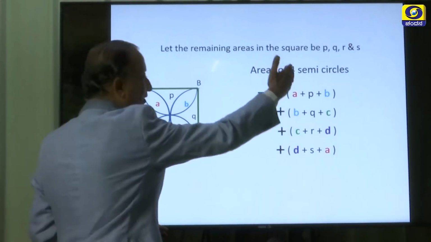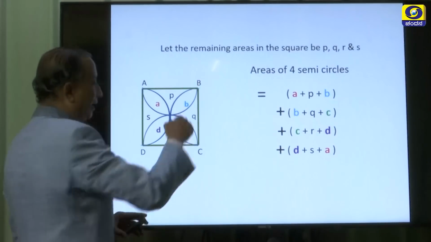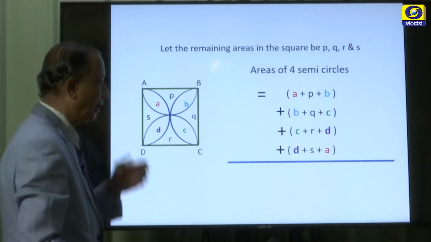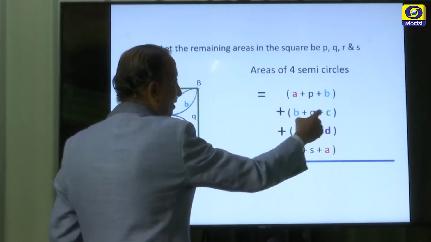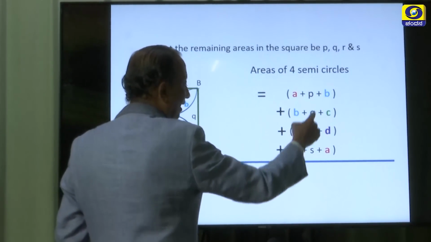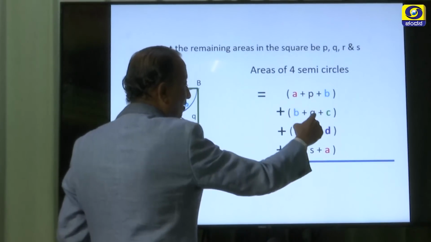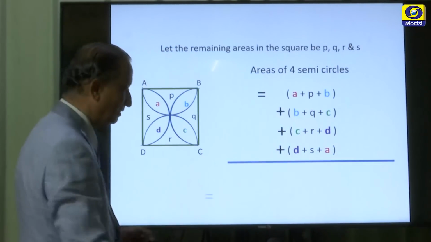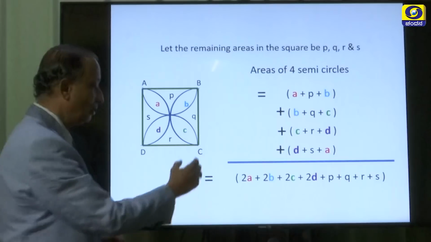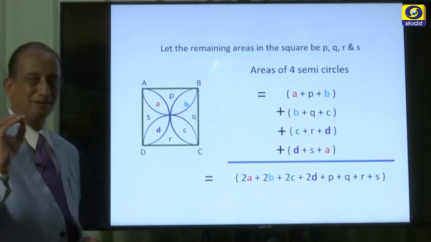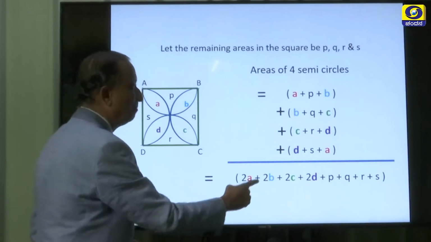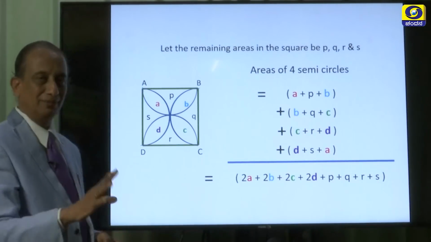Now, let us add all the 4 semicircle areas. A plus A is 2A, B plus B is 2B, C plus C is 2C, and D plus D is 2D. P, Q, R, S appear only once, therefore the sum has to be equal to 2A plus 2B plus 2C plus 2D plus P plus Q plus R plus S. This is the sum of the areas of the 4 semicircles. Let us keep it on one side.